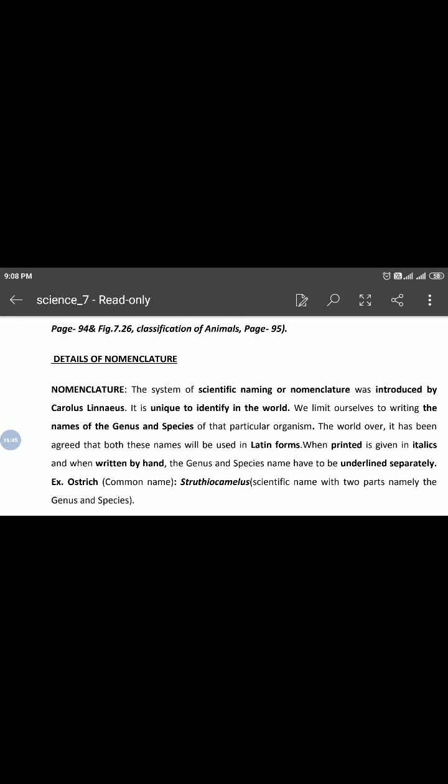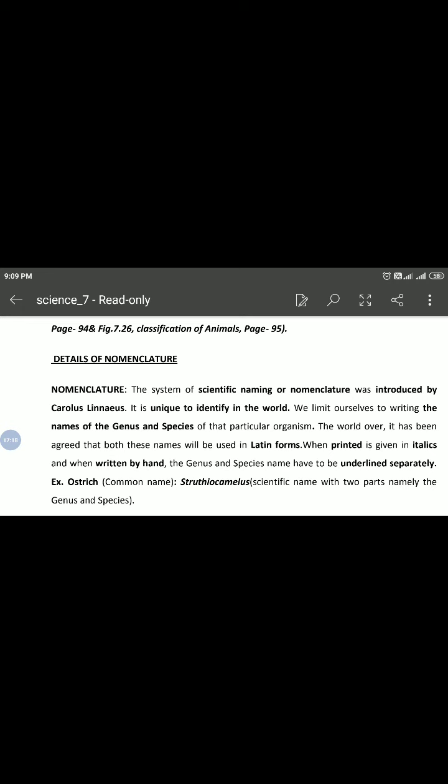Means in the nomenclature system, Charles Linnaeus was also classifying things. Commonly when writing names, firstly we write the genus name and after that the species name, to avoid troubles.